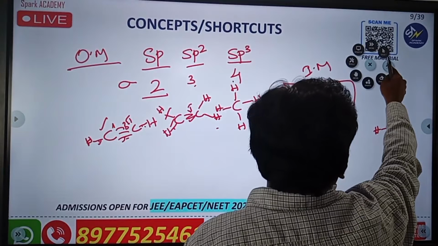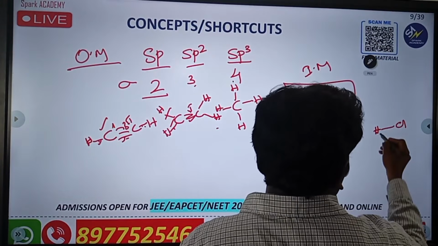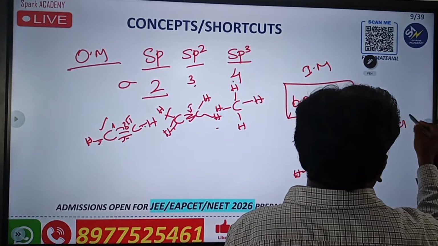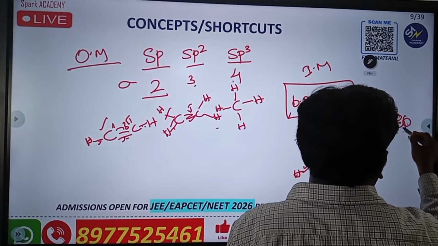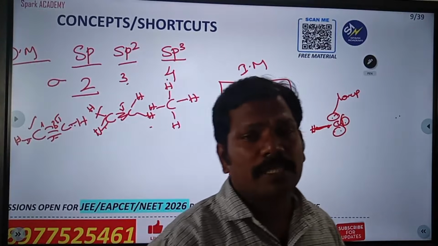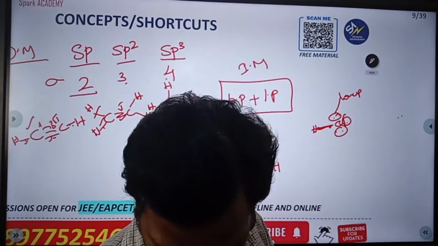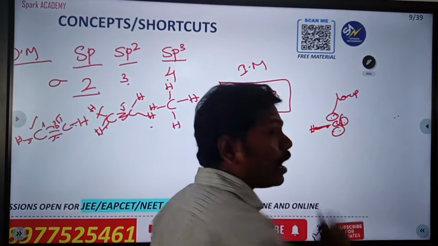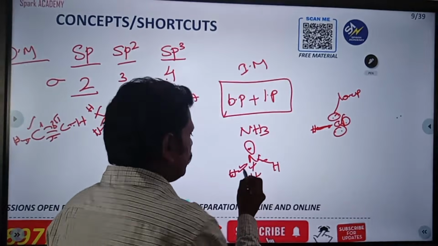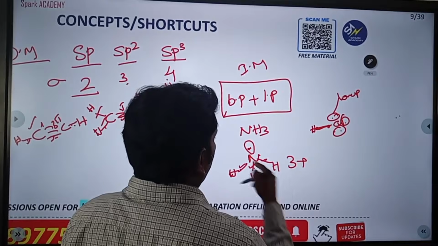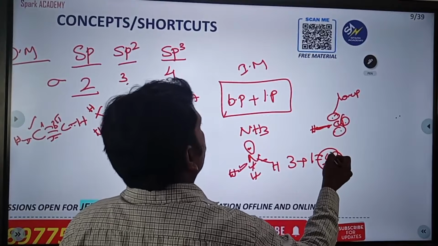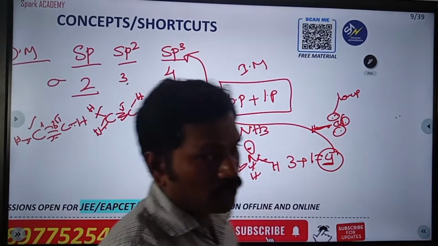Okay, simple. If you take any compound, first of all there are bond pairs, which are involved in bonding, and those which do not participate in bonding are lone pairs. And a single electron, if there is one, is called an unpaired electron. Lone pair means not involved in bonding, bond pair means involved in bonding. So here, calculate: 1, 2, 3, three bond pairs and one lone pair. So you will get 4. If it is 4, it is going to be sp3 hybridization.